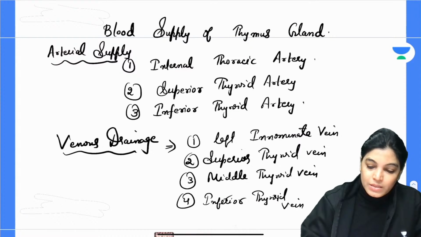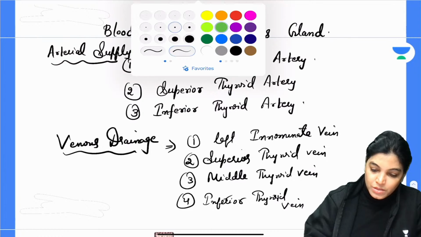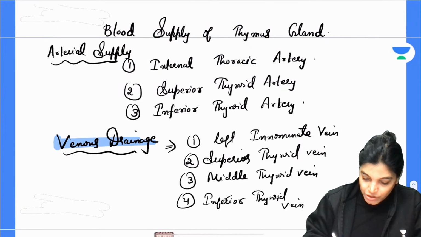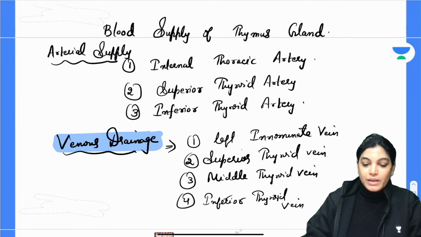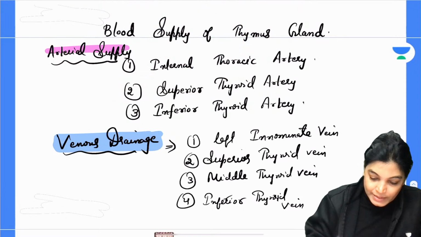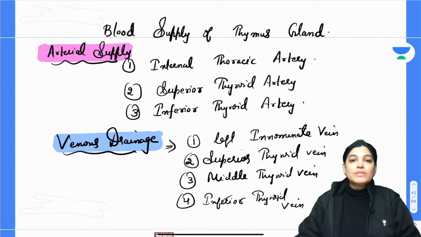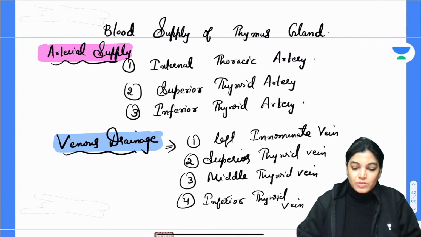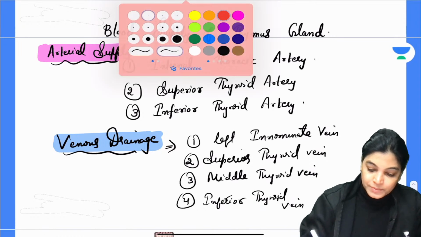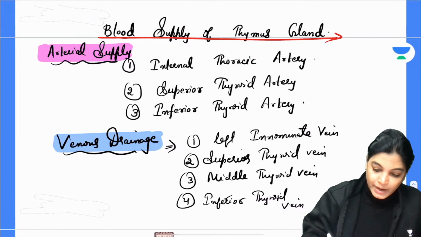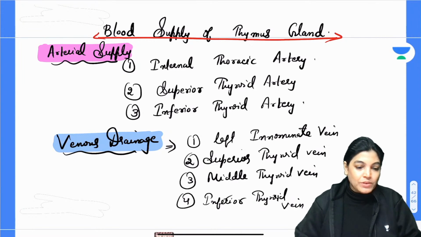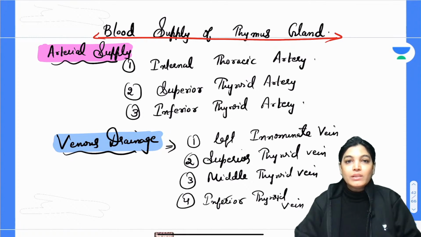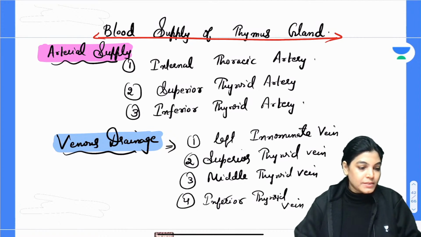Okay. So this is about venous drainage by innominate vein and all the 3 thyroid veins, that is superior, inferior and middle thyroid vein, and this is about the arterial supply. Arterial supply is by the branches of internal thoracic artery, anterior intercostal arteries and superior and inferior thyroid artery. So all of you please note down the blood supply of thymus gland. Is it okay? Can we move on to the next MCQ? MCQ number 14. All the best my dear aspirants.